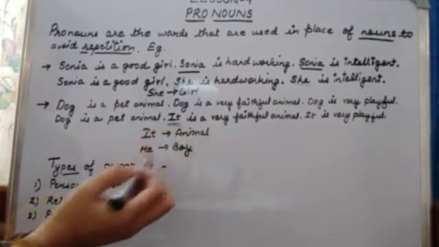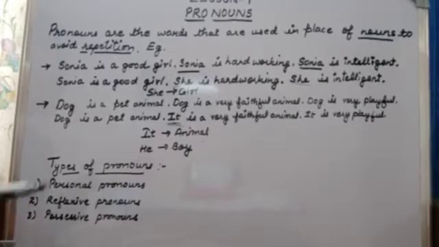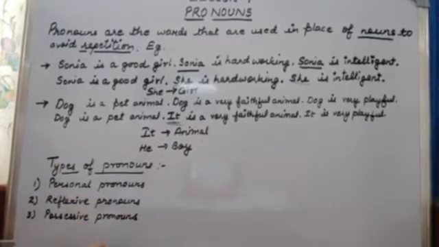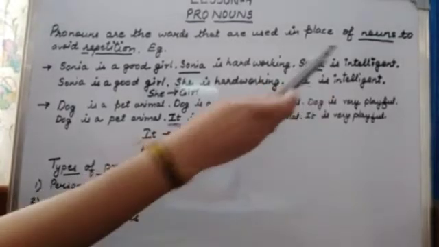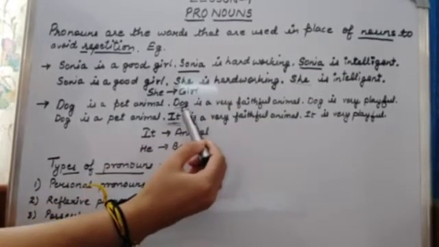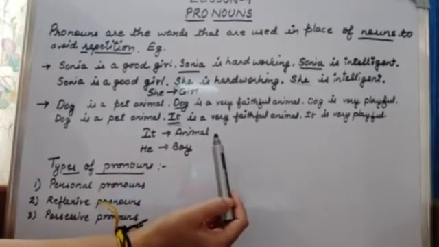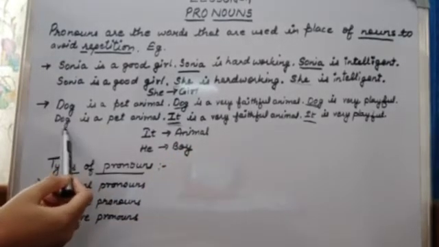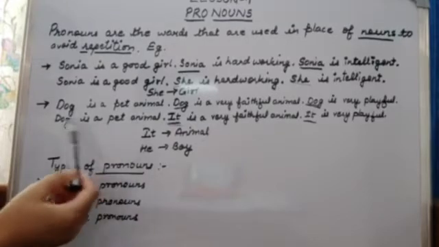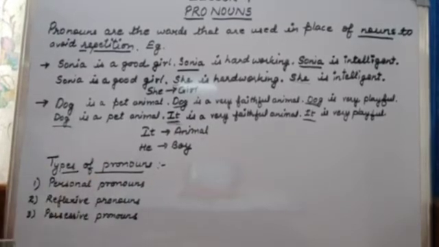We use it for animal. It is not necessary that we use it for dog. It can be used for bird also, can be used for cat also, can be used for fish also. So here you can see I have replaced this dog with the pronoun it. Let's read it. Dog is a pet animal. I have not removed dog here. Why?